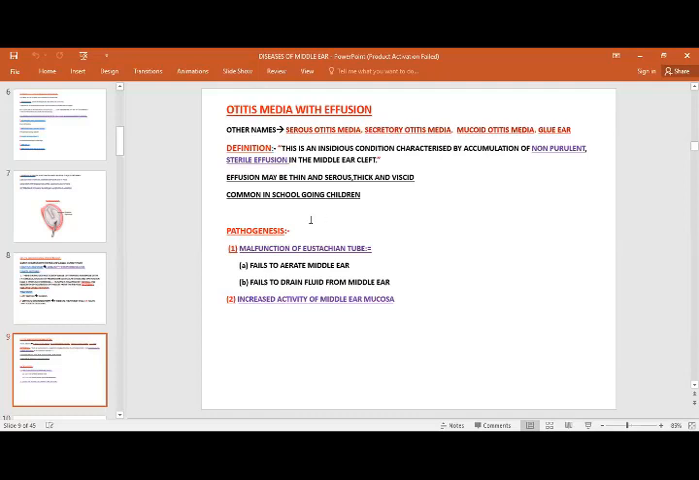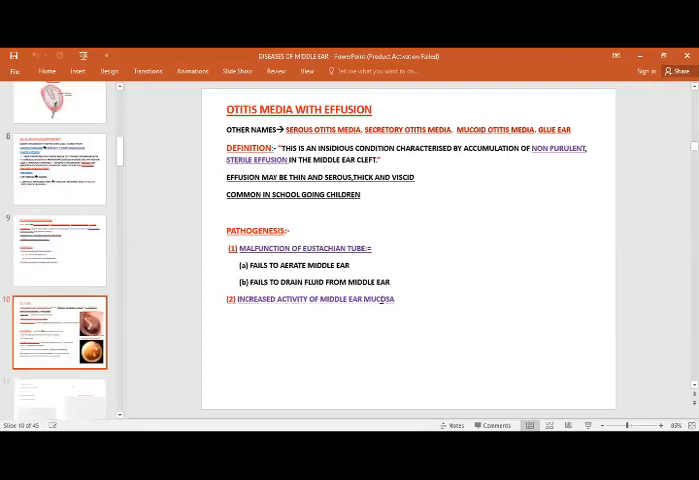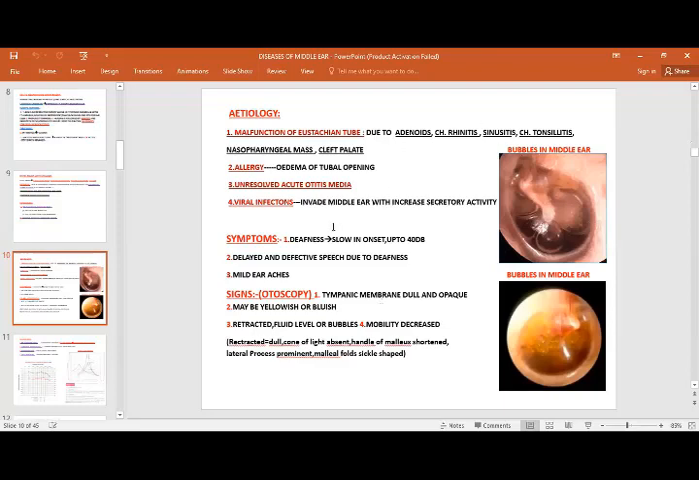Whenever they come, what is the underlying pathology? Again, the same malfunction of the eustachian tube fails to aerate the middle ear, or fails to drain fluid from the middle ear, or there is increased activity of the middle ear mucosa. In this case, there is a formation of more mucus behind the intact tympanic membrane. Again, these are the etiology: either a malfunction of the eustachian tube, allergy, unresolved acute otitis media, or viral infection. And symptoms, again, I have told, the most common presenting symptom is hearing loss, deafness.